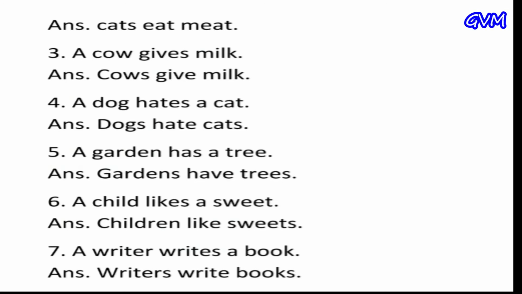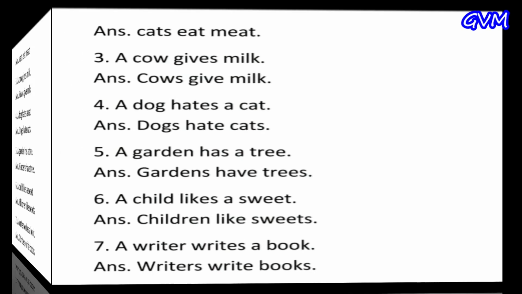Fourth, a dog hates a cat. And the answer is dogs hate cats. We can't keep hates in the singular, we make it plural. Fifth, a garden has a tree. And the correct answer is gardens have trees. Sixth, a child likes a sweet. And the answer is children like sweets. We make child into its plural form. 7. A writer writes a book. And the correct answer is writers write books. There are lots of writers and lots of books when we make it plural. And the rest of the questions you have to do yourself in your notebook.